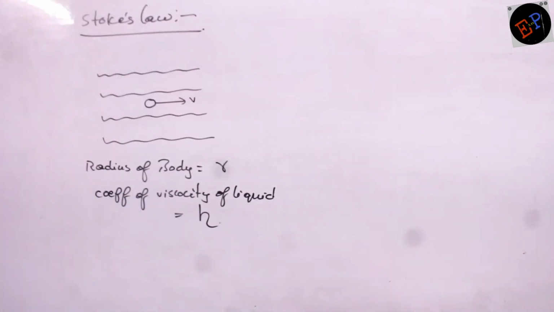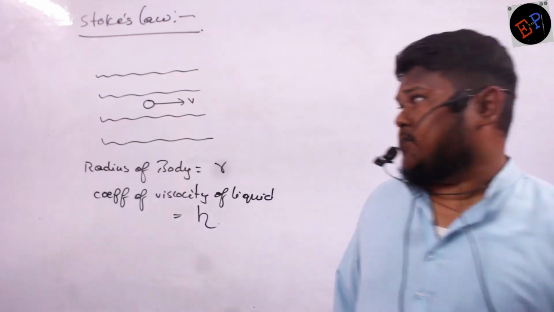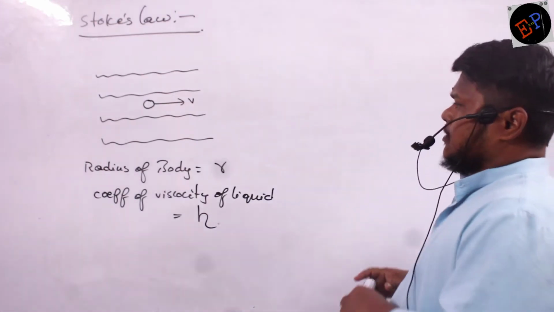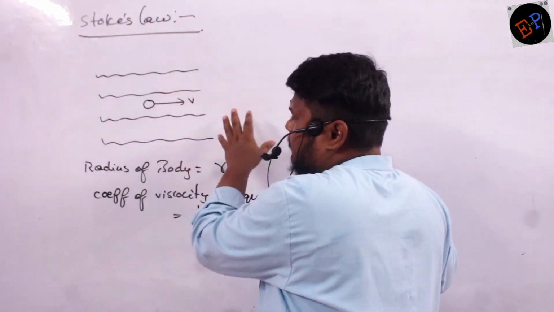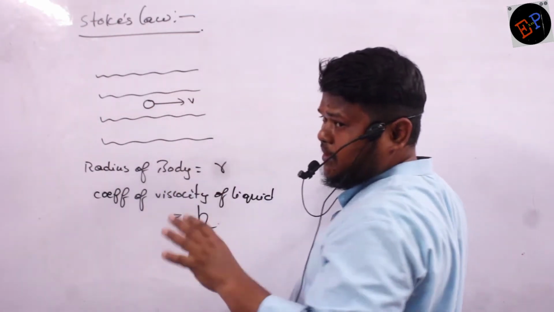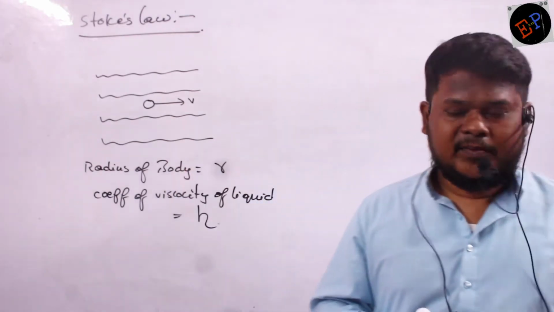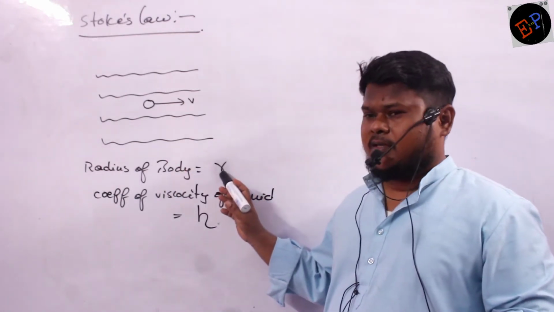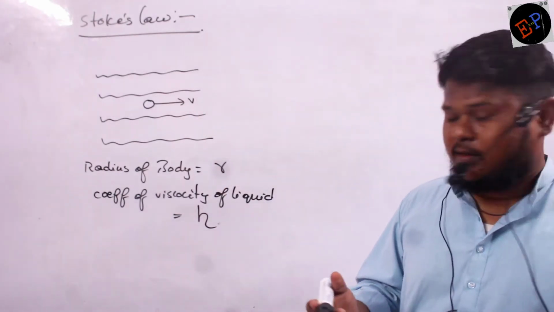Okay. So the next topic is Stokes' law. Stokes' law says about the viscous force experienced by any body when it is moving in a liquid with a velocity of v. The body is moving with a velocity of v, and the radius of the body is r. And this liquid has a coefficient of viscosity of eta.